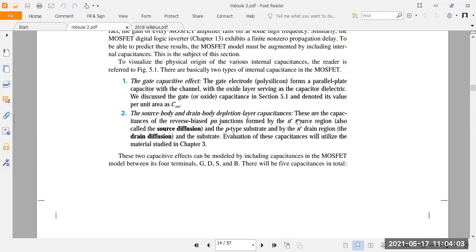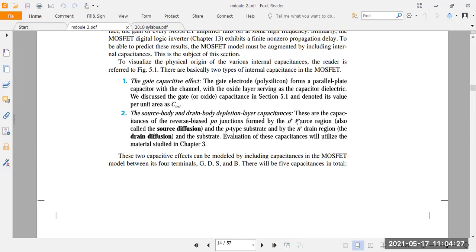When you come to the source and drain regions, there is a PN junction. Suppose you consider an N channel MOSFET: the source and drain are made up of N plus layer. The substrate is made up of which layer? P substrate. Understood? So N and P create the PN junction between the source to substrate and drain to substrate, and from that we can take the capacitance.